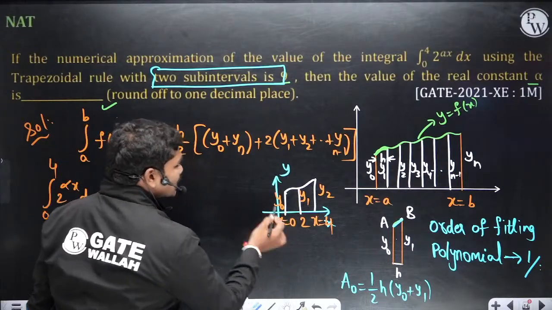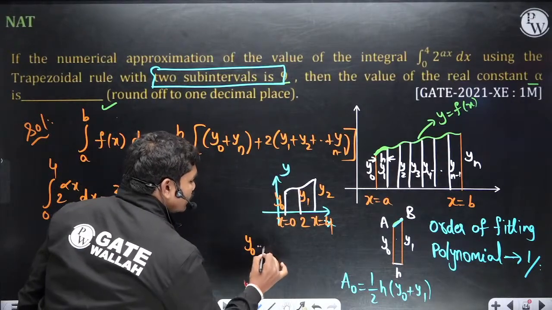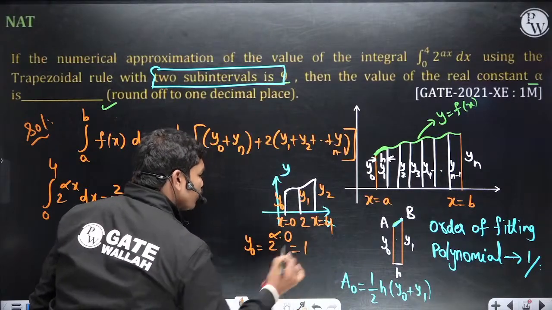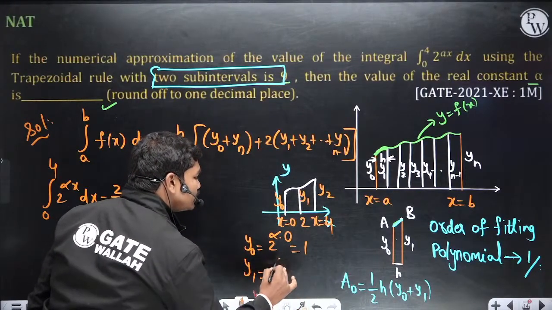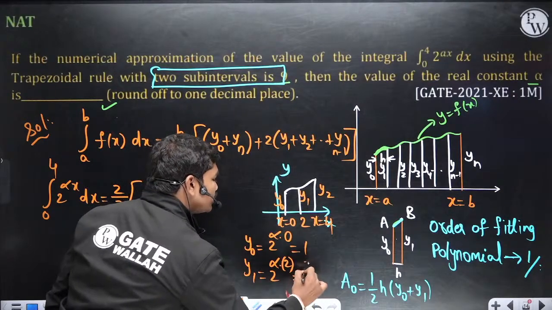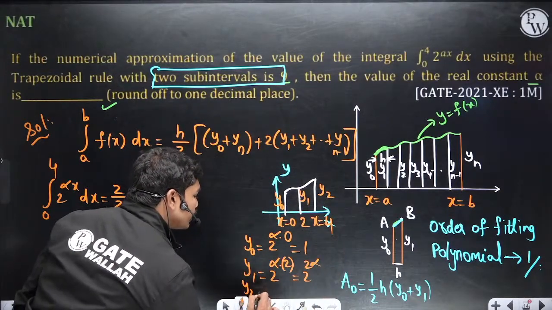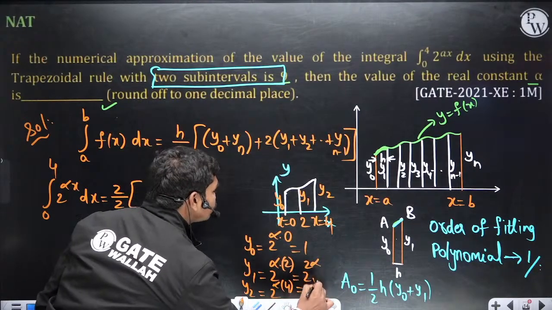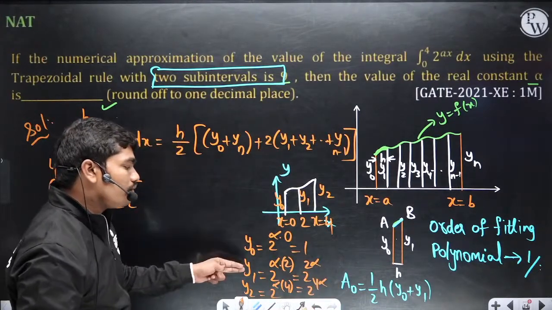So when x is equal to 0, y0 is 2 power 0 into alpha into 0, which is 1. y1 is 2 power alpha into x value, which is 2, so this is 2 power 2 alpha. And y2 is 2 power alpha into 4, so this is 2 power 4 alpha. Okay, so you got the y0, y1, y2 values.